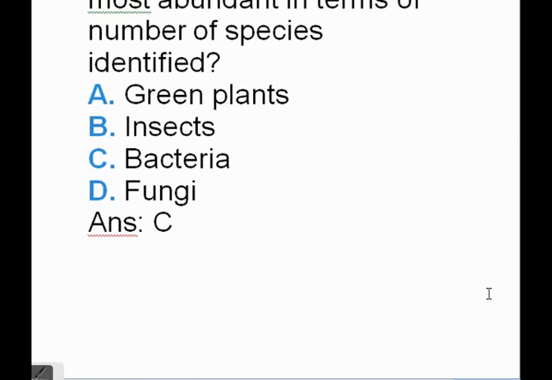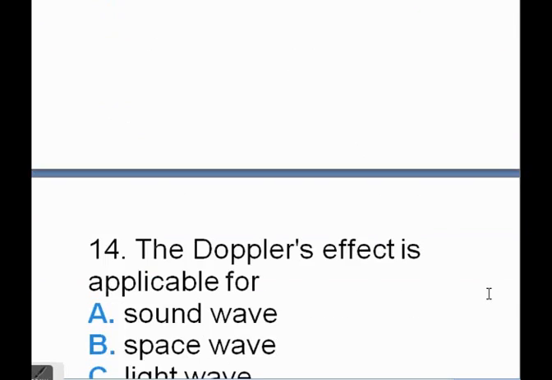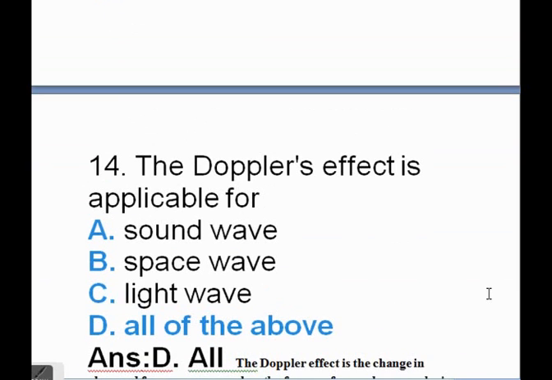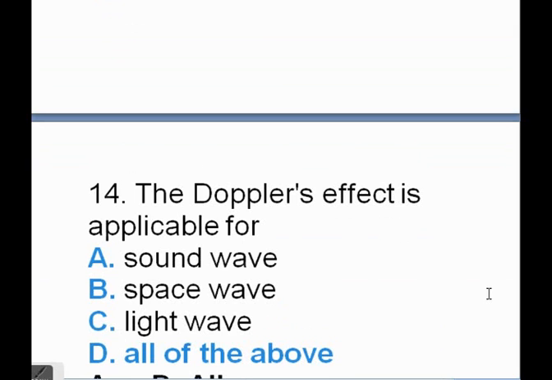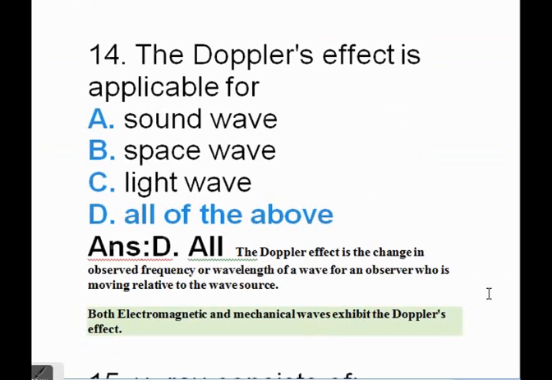The Doppler effect is applicable for A. sound wave, B. space wave, C. light wave. So its correct answer is all of the above. So some information we can discuss. The Doppler effect is the change in observed frequency or wavelength of a wave for an observer who is moving relative to the wave source. Both electromagnetic and mechanical waves exhibit the Doppler effect.